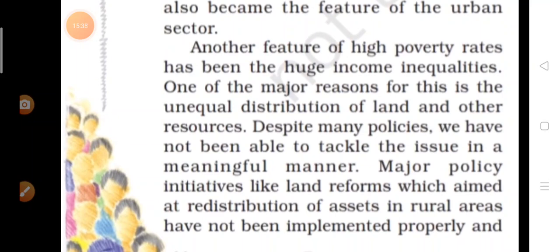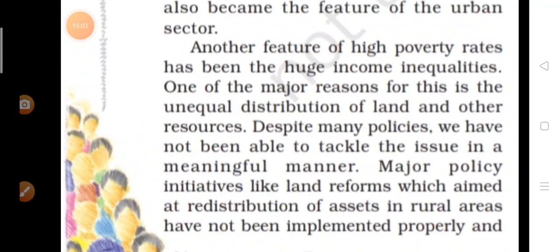And one of the major reasons for this, and what is the reason behind it, is that someone is living a high standard life, their living standard is very high, but someone is living a very low standard life. So one of the major reasons for this is the unequal distribution of land and other resources.